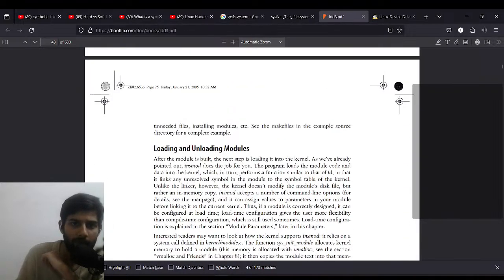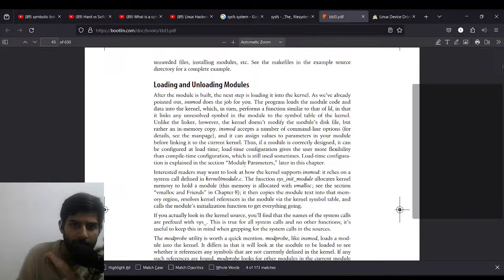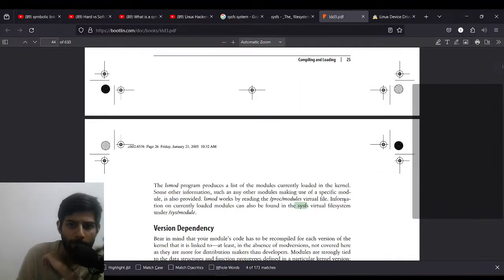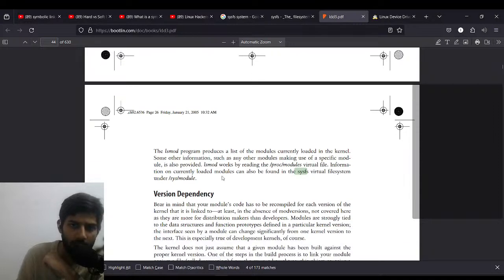File system. Loading and unloading modules. After modules, the information on currently loaded modules can also be found in the sysfs virtual file system under /sys/module.